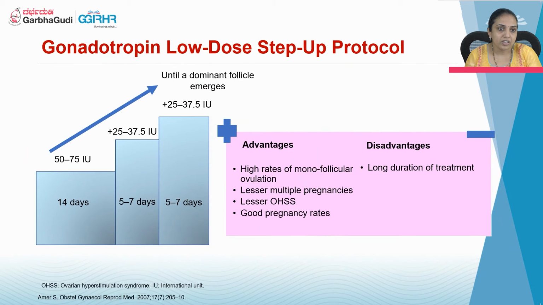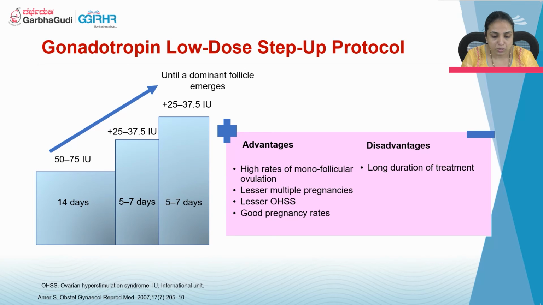A slight modification in this protocol we can do: we can start with 37.5 international units and give it for 14 days. This is a graphical representation. Sometimes patients who are working may not agree to regular monitoring, like increasing for another 7 days and then waiting for 7 days, then monitoring. It takes a long time. So in that case, we can slightly shorten the duration: give it for 5 days, observe, and if there is no increase, increase the dose by 25 to 37.5. Again in 5 days, if there is no growth, we can increase. Slight modifications can be done.